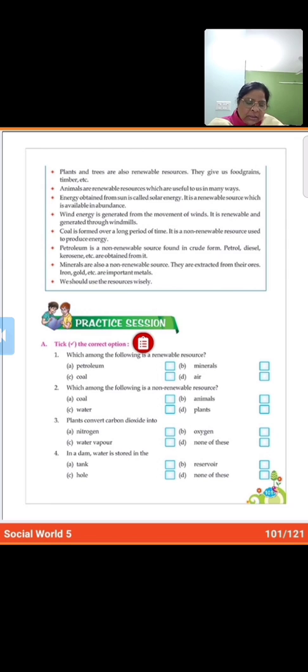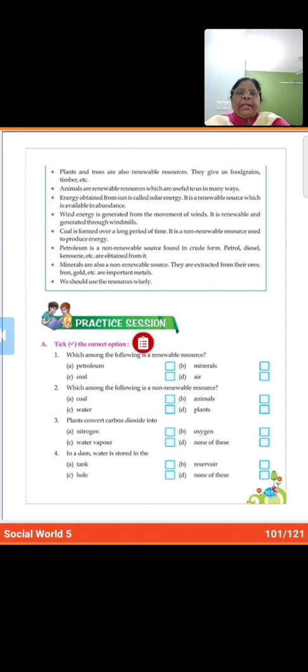Number 3, plants convert carbon dioxide into nitrogen, oxygen, water vapor, none of these. So plants convert carbon dioxide into oxygen. That is B. Then the fourth sentence is, in a dam, water is stored in the tank, reservoir, hole, none of these. So the correct answer is reservoir.